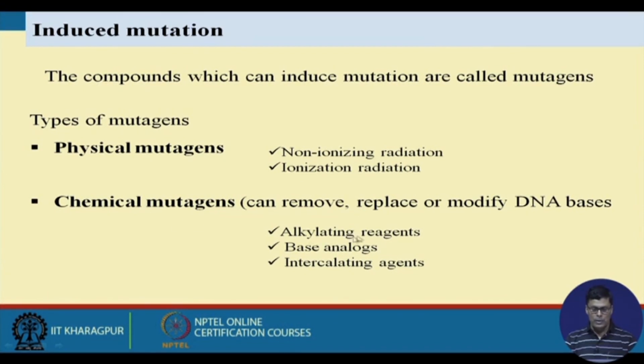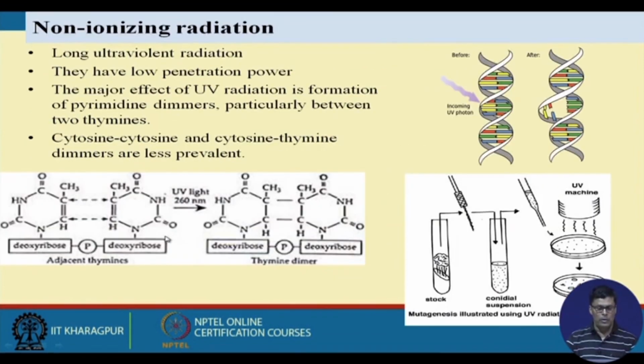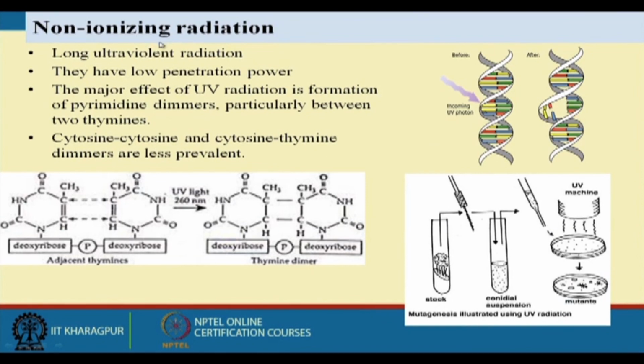Then chemical mutagens, we have alkylating agents, base analogues, and intercalating agents. So these are the different types of mutagens we use in the industry for the development of the strain. Let me take the example of non-ionizing radiation. An example is ultraviolet radiation, which has low penetration power. You know that ultraviolet radiation has a very short wavelength, and the major effect of ultraviolet radiation is the formation of